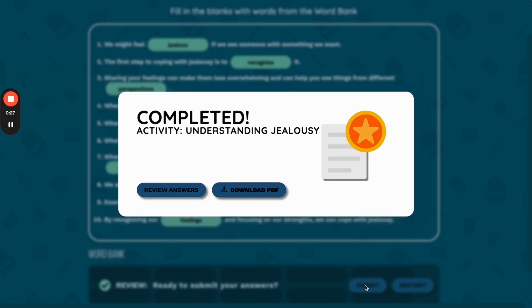Different interactive activities will store different data. For matching, multiple choice, fill in the blank, and open-ended, you'll be able to see your students' responses. For dice roller and spinner activities, you'll be able to take notes on your observations. Let's go to the student profile to see where this data is stored.